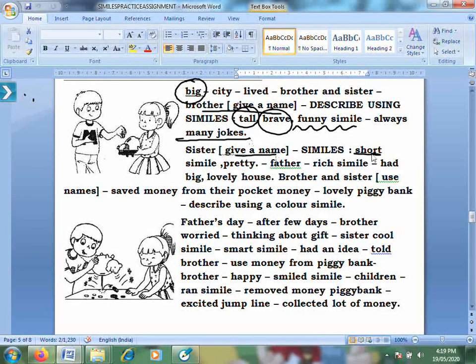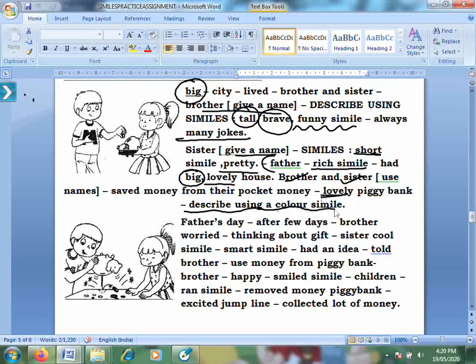Rosie was as short as a dwarf. She was as pretty as a picture, as stunning as a princess. Their father was as wealthy as a king. They had a ginormous, splendid house. Then Tom and Rosie used to save money from their pocket money in their splendid piggy bank.